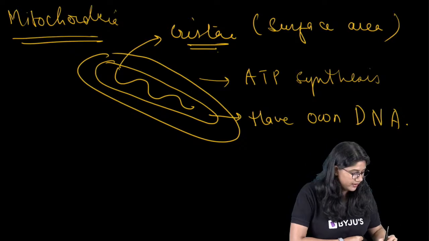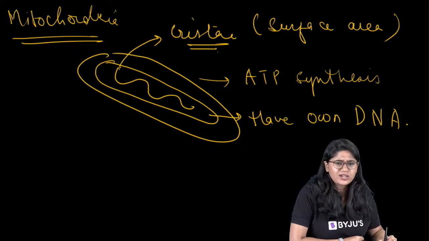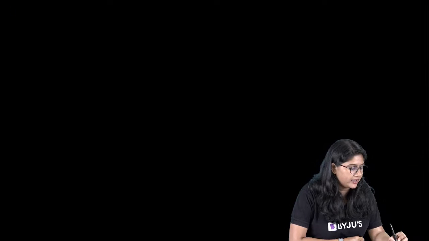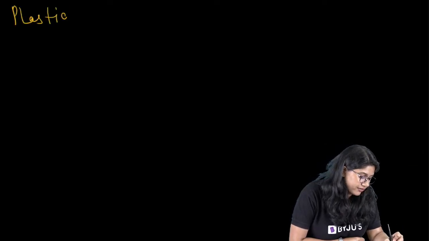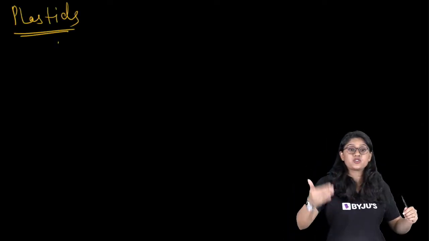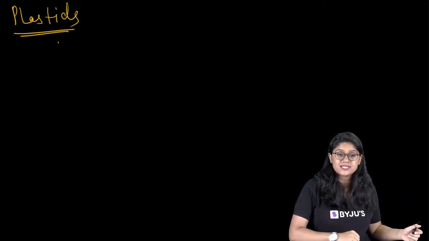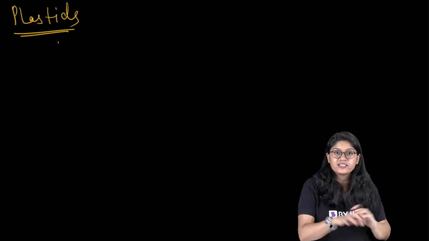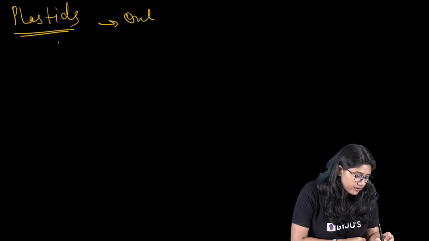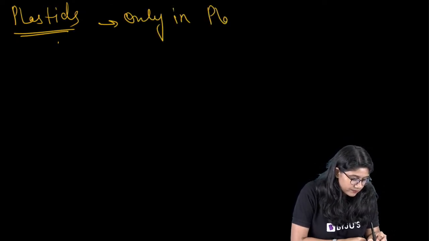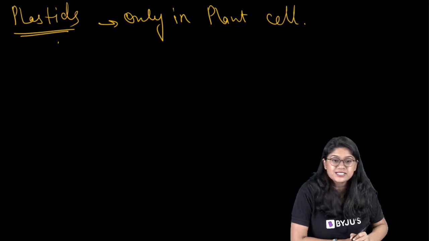Ta-da! Okay. Take a screenshot, everyone. You can come back also. Now I'll rub it off and let's talk about plastids. I can see a few of you were requesting me to repeat it again. So here we are, everyone. What are plastids? Plastids are there only in plant cells. 3 different types.